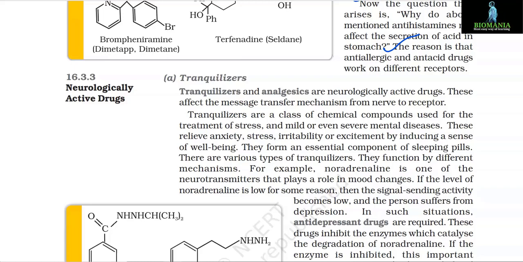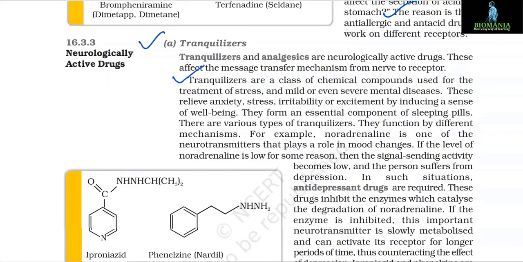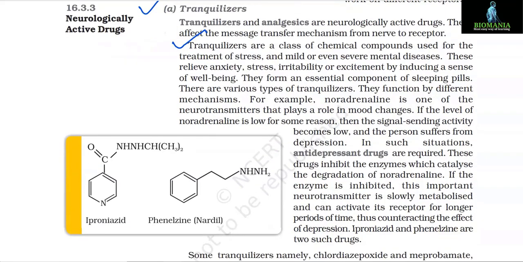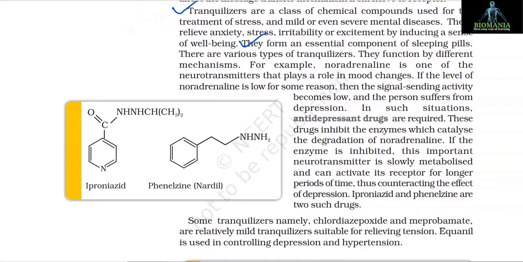16.3.3 Neurologically active drugs. A. Tranquilizers. Tranquilizers and analgesics are neurologically active drugs. These affect the message transfer mechanism from nerve to receptor. Tranquilizers are a class of chemical compounds used for the treatment of stress and mild or even severe mental diseases. These relieve anxiety, stress, irritability, or excitement by inducing a sense of well-being. They form an essential component of sleeping pills. There are various types of tranquilizers. They function by different mechanisms.